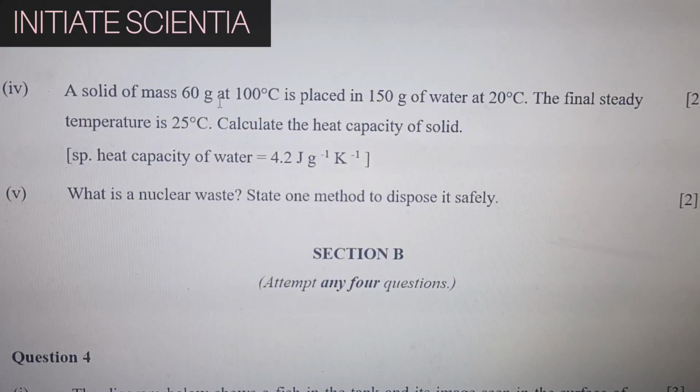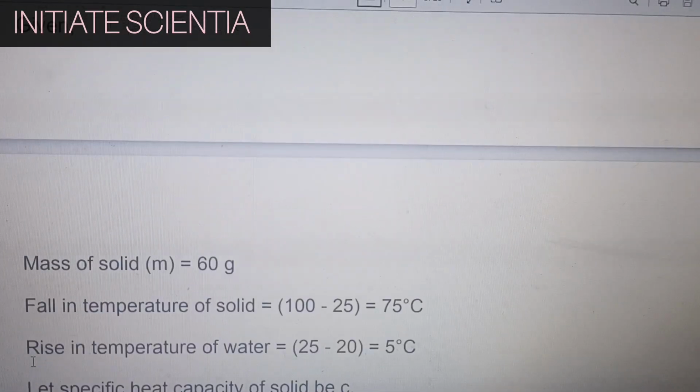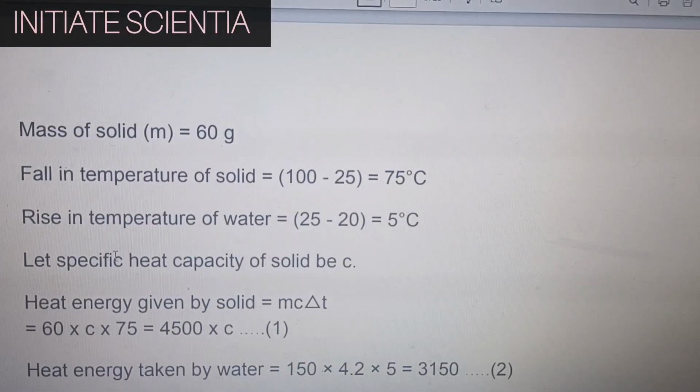A solid of mass 60 gram at 100 degrees Celsius is placed in 150 gram of water at 20 degrees Celsius. The final steady temperature is 25 degrees Celsius. Calculate the heat capacity of the solid. Mass of the solid m is 60 gram. Fall in temperature of solid is 100 minus 25, 75 degrees Celsius. Rise in temperature of water is 25 minus 20, that is 5 degrees Celsius.